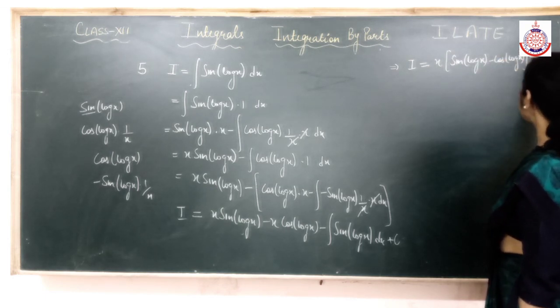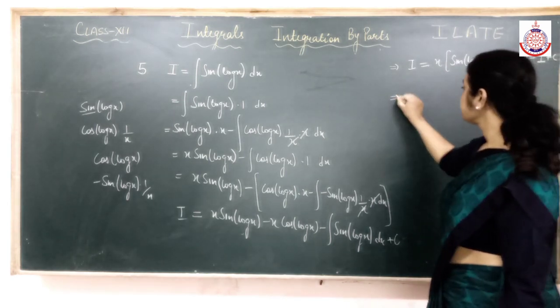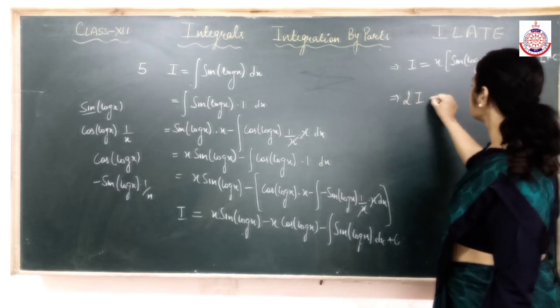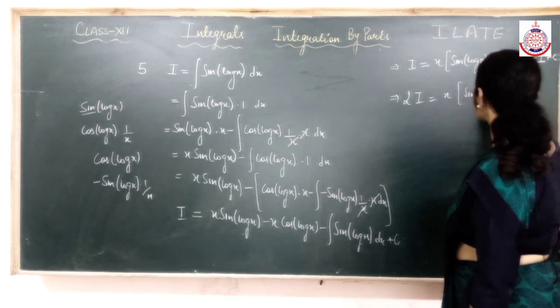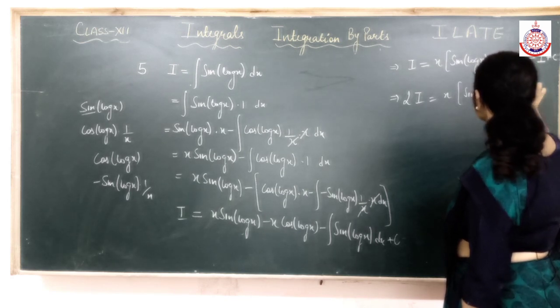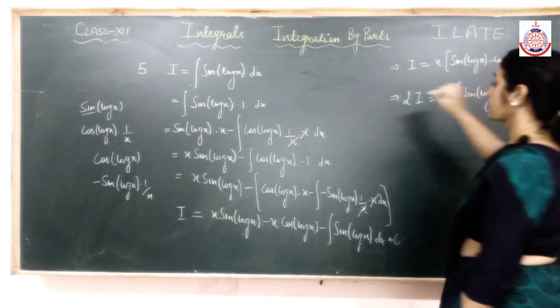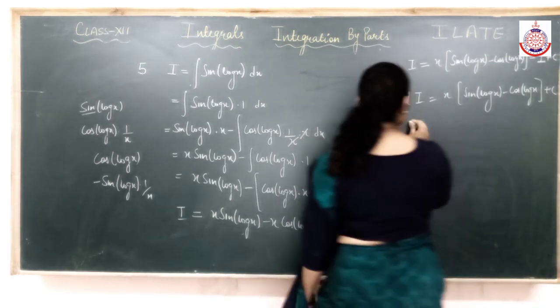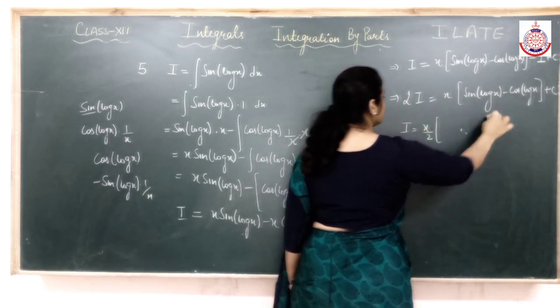And that's I, minus, I will take that to this side. Bring this to that side, and the whole thing.